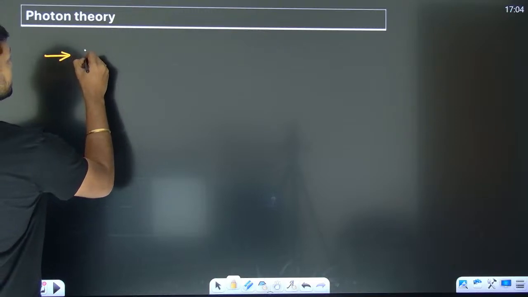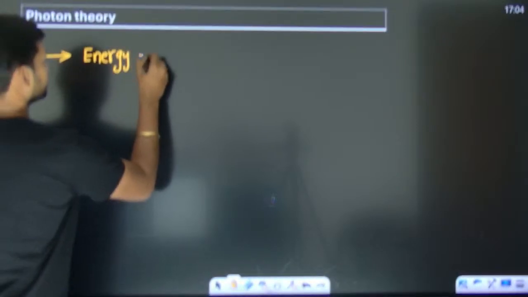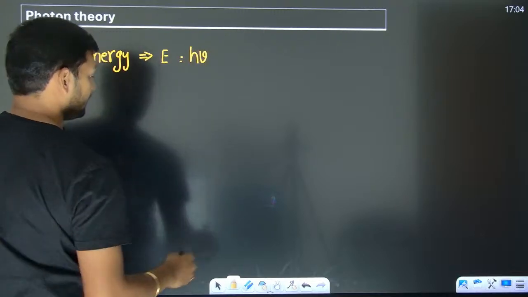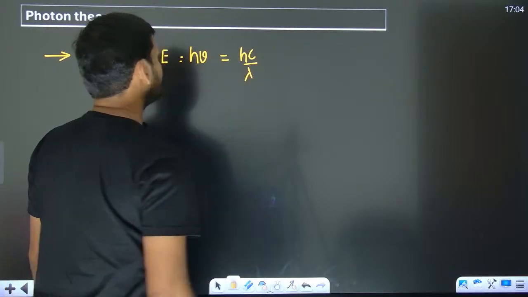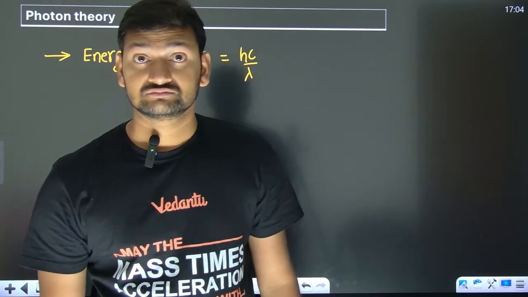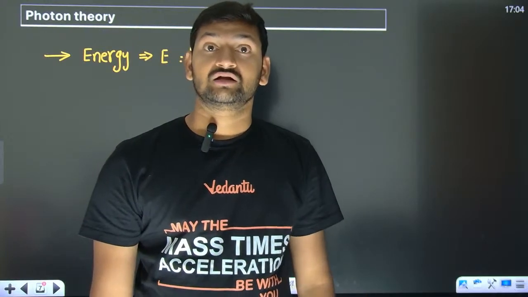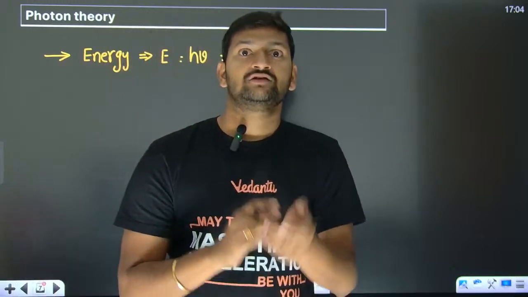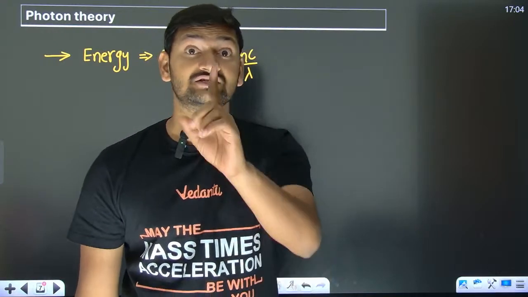The energy associated with these photons is given by h nu or hc by lambda, where nu is the frequency and lambda is the wavelength of that light or electromagnetic radiation. Now you can clearly see over here, we are never talking about the intensity of light. So the energy of the photon has nothing to do with the intensity of light. Just keep that in mind.